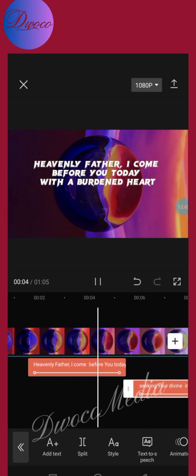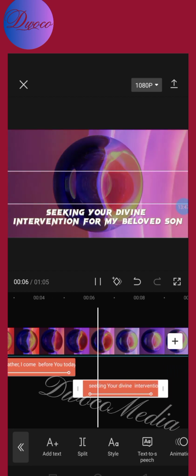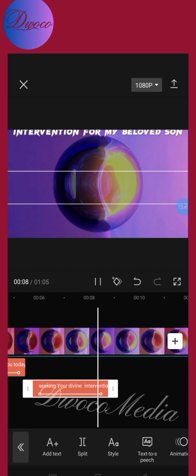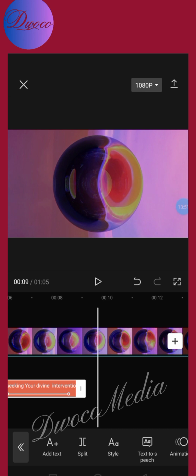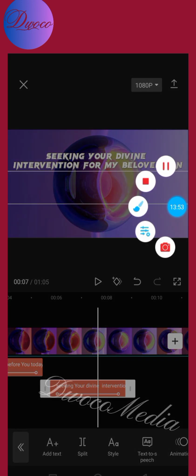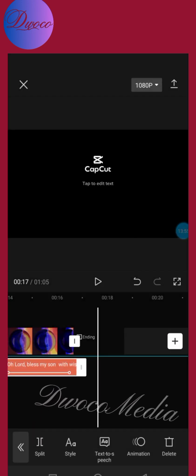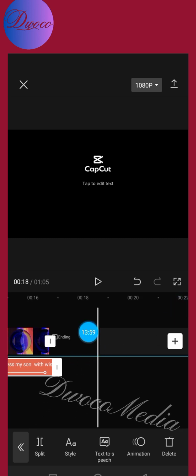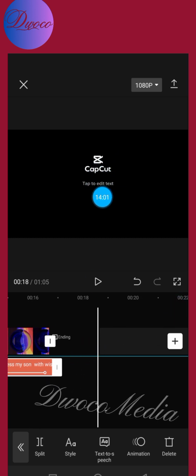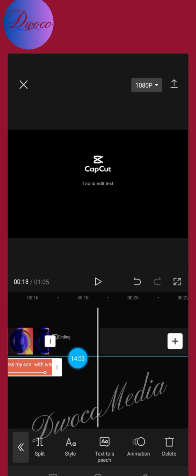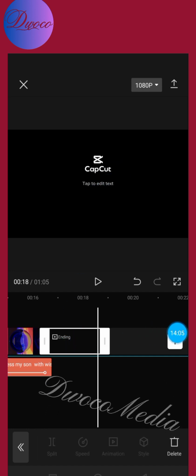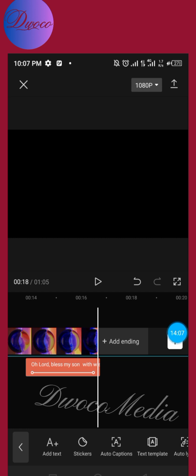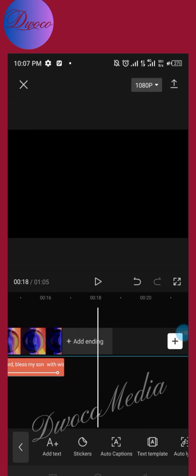All right, so you can see that, right? So it's mashing now. The words are mashing right now. Let me pause. All right, guys. Now, if you look at this, the video background I put has come to the end, and you're going to see CapCut's icon watermark here, right? So what we're going to do is click here to remove it. Just delete, and then come down here, click on this plus sign, then bring the background again to make it longer.